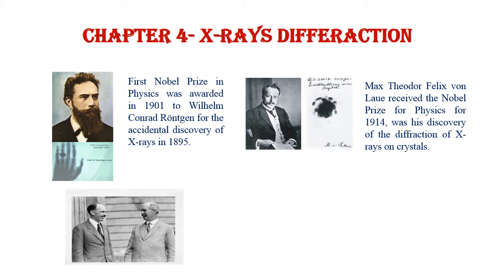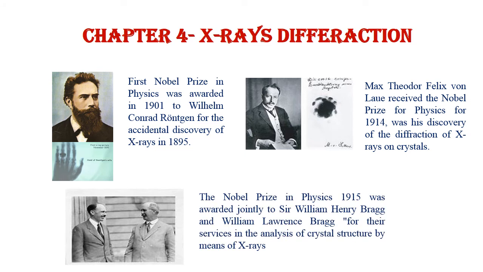On the right side is the father, William Henry Bragg, and his son is William Lawrence Bragg. They got the Nobel Prize in 1915 for their analysis of crystal structure by means of X-rays.